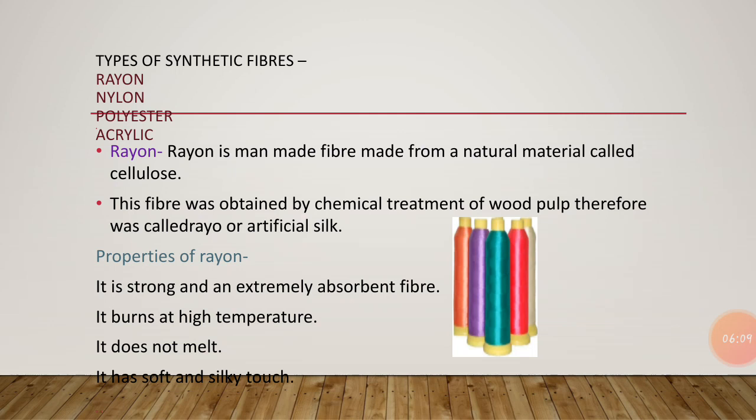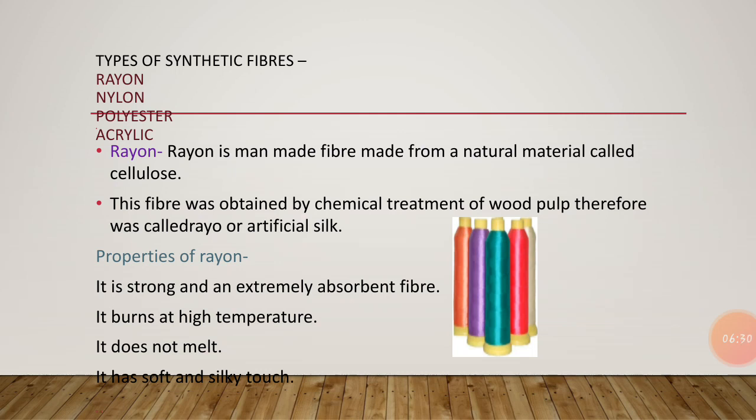They are of plant and animal origin. They are obtained from plant and animal sources. They occur in ready to use form, and there are certain fibers which are obtained from plants. The fibers that we obtain from plants are known as vegetable fibers, for example, cotton, jute and silk.